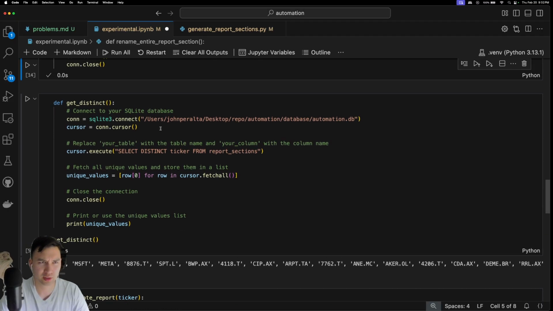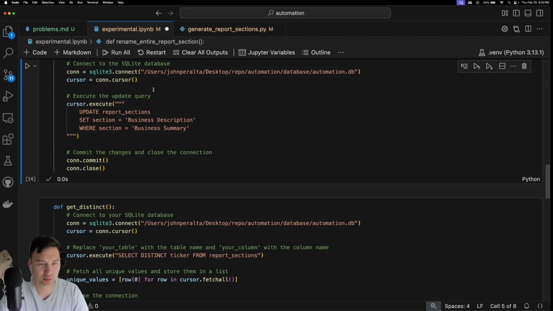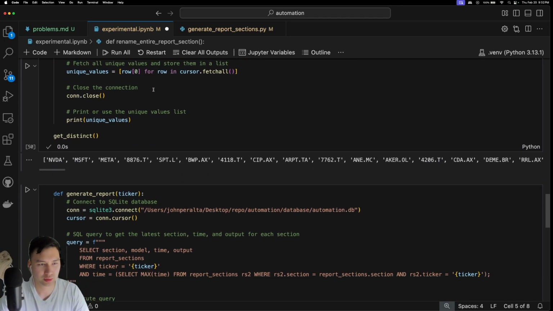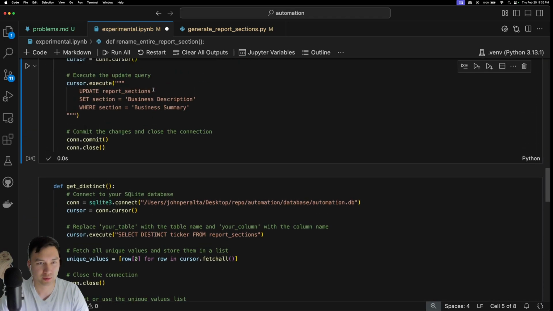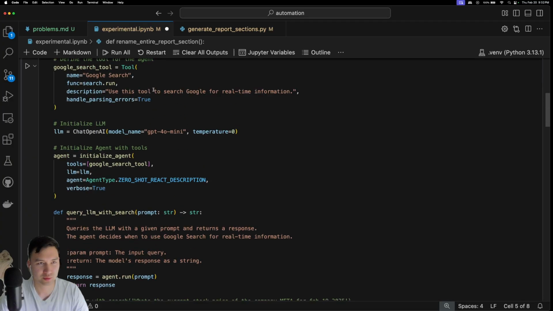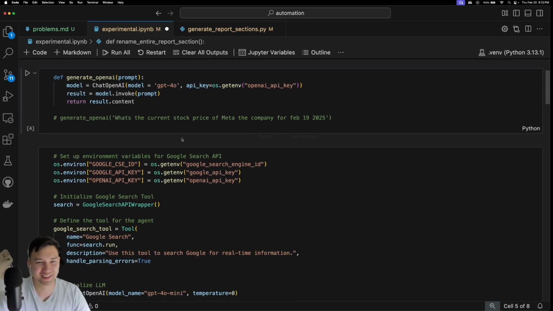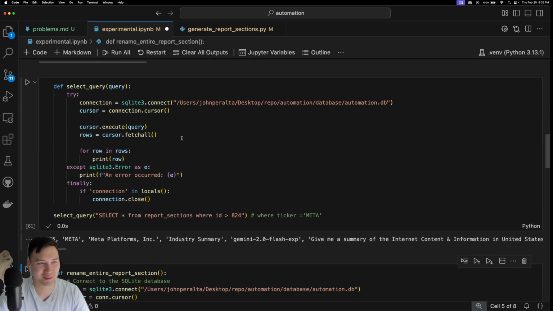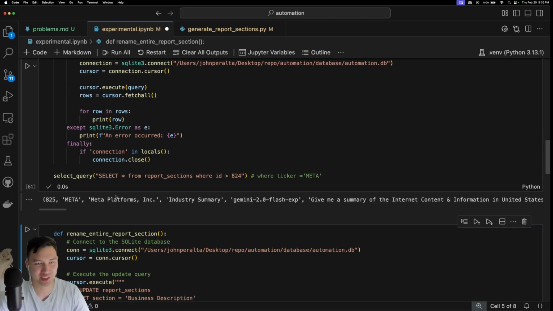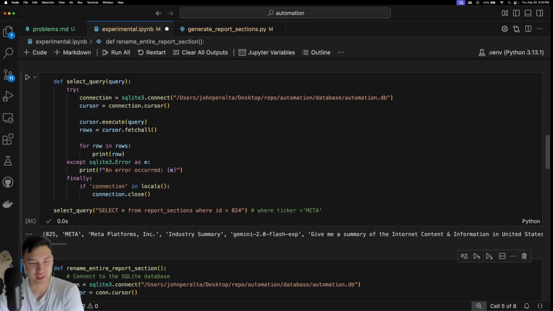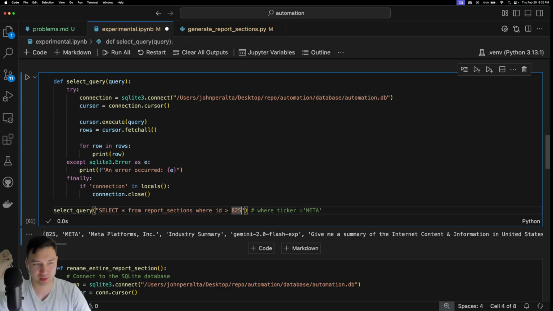Perfect. Did it run? It didn't run. Where did it go? What the heck happened there? I hit shift enter and then somehow I lost myself. What the heck? Oh, here it is. Okay, so the last one I generated was Meta Platforms, so let's just clear this out.